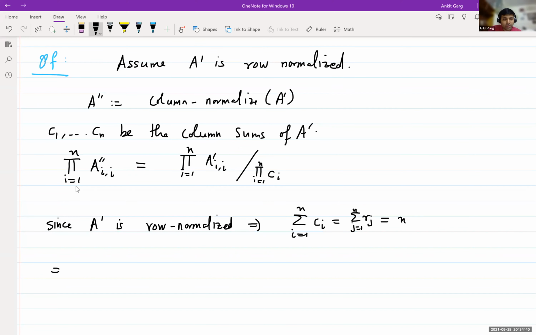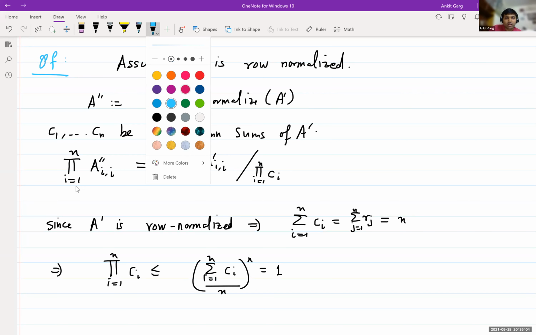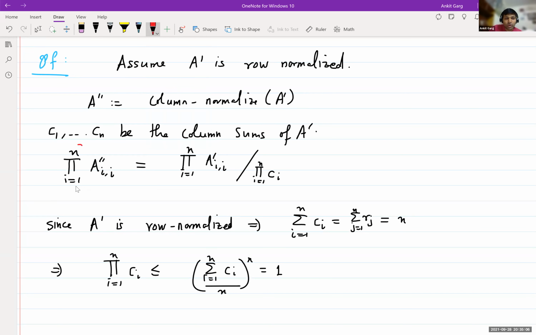So then we can bound this product using the AM-GM inequality, which is 1. This product is at most 1. So that means that this product of the diagonal entries will always increase by this operation.